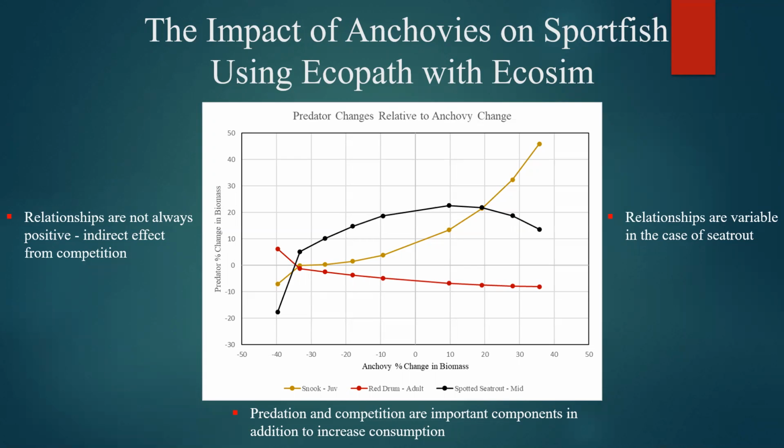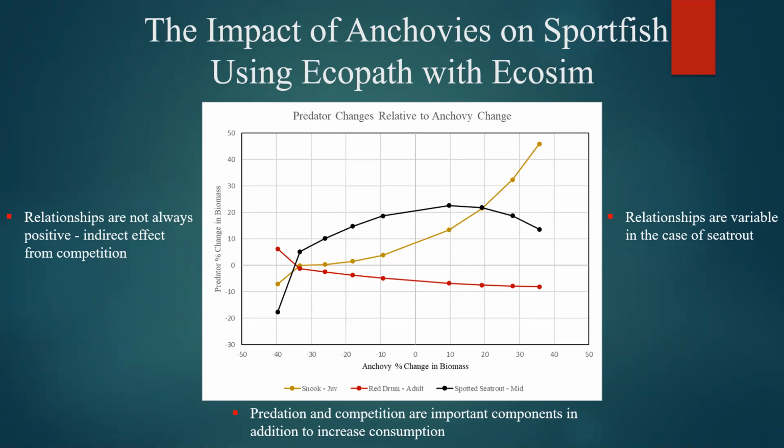The graph here represents responses in 3 predatory fish. Snook are represented in gold, sea trout in black, and redfish in red, with respect to changes in anchovy populations. The results of our simulations revealed that predatory fish generally benefited from an increase in prey items, but not always. One exception to this was represented by redfish. This species appeared to be more negatively impacted by competition with sea trout and snook predators than benefited by an increase in anchovy prey. Another exception would be the decrease in sea trout biomass at high populations of anchovies.